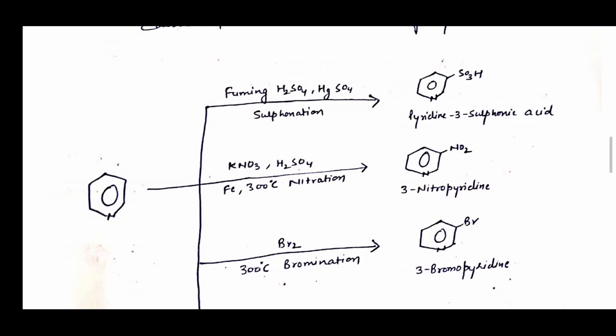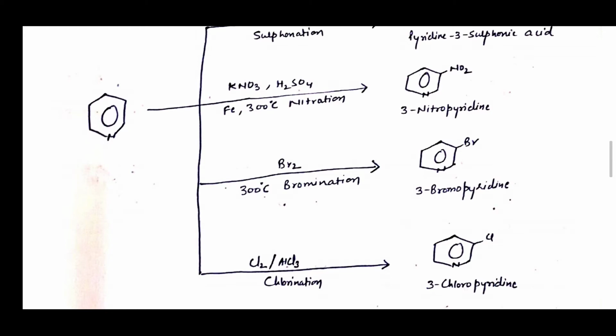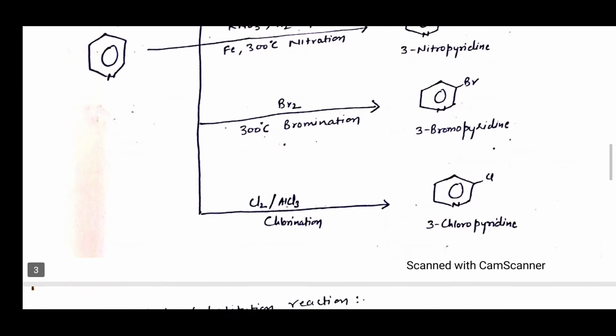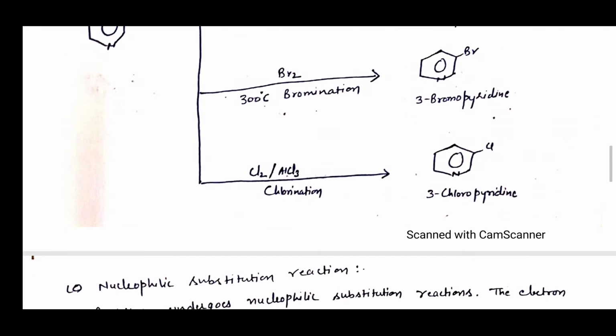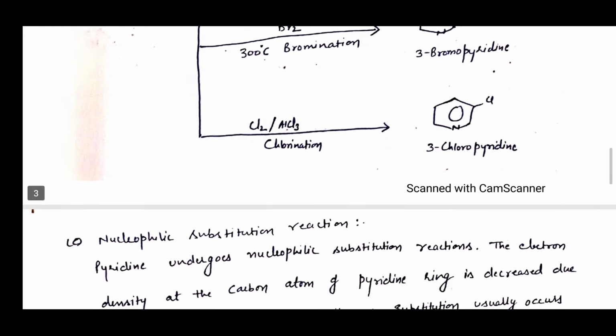Pyridine treated with fuming H2SO4 and mercuric sulfate undergoes sulfonation to form pyridine 3-sulfonic acid. Pyridine on reaction with KNO3 and H2SO4 at 300 degrees centigrade undergoes nitration and is converted into 3-nitropyridine. Pyridine upon bromination with bromine at 300 degrees centigrade forms 3-bromopyridine. Pyridine on chlorination with chlorine and AlCl3 forms 3-chloropyridine.